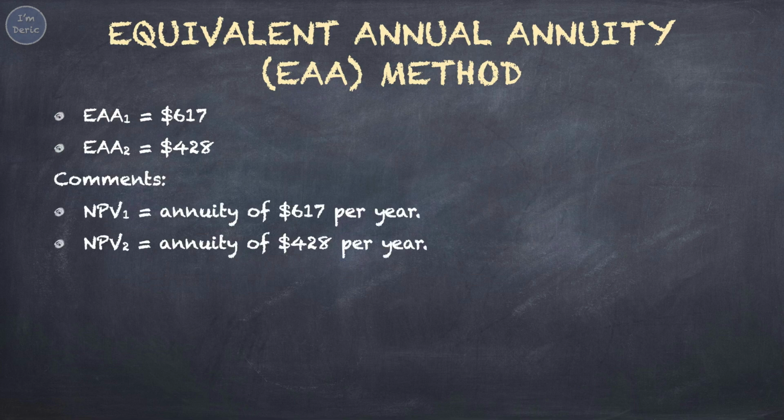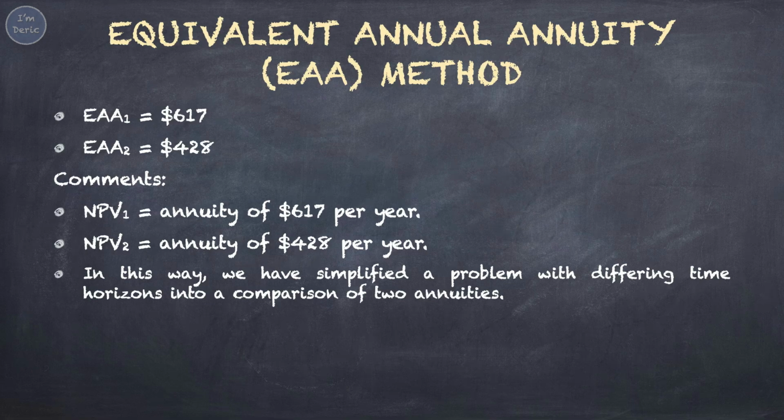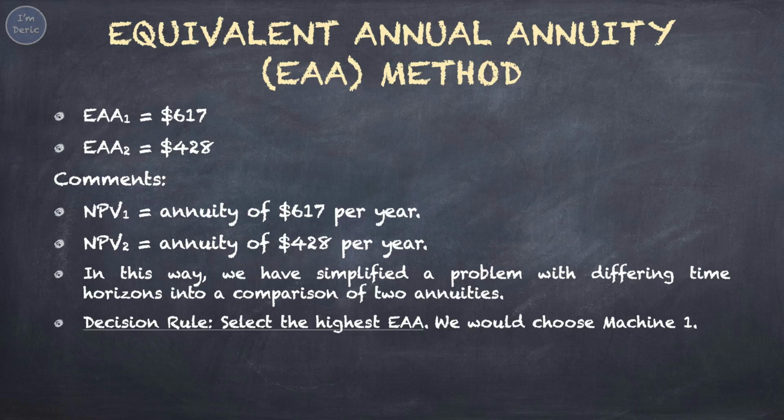This information indicates that the NPV of Machine 1 is equivalent to an annuity of $617 per year, whereas the NPV of Machine 2 is equivalent to an annuity of $428 per year. By making this comparison, we can determine which investment is superior. In this way, we have simplified a problem with differing time horizons into a comparison of two annuities. The decision rule here is to select the machine with the highest EAA, which leads us to choose Machine 1.